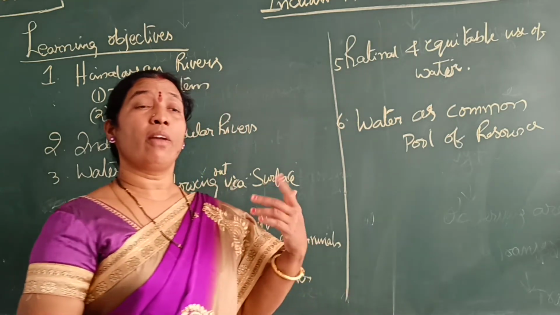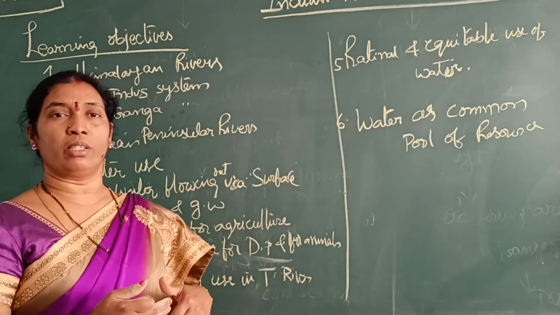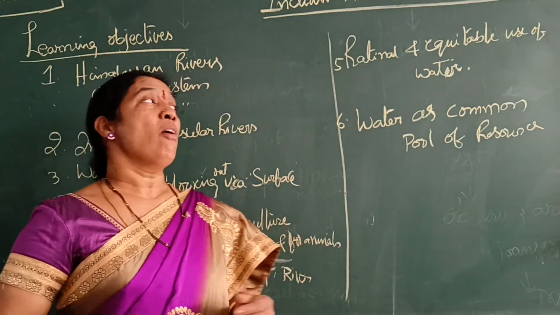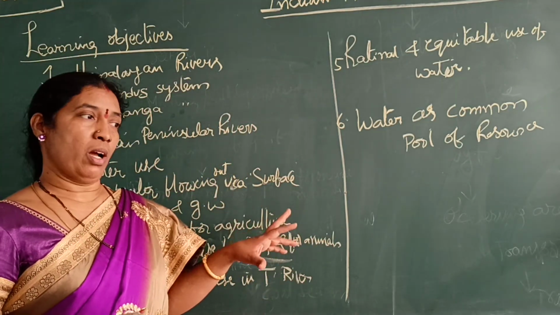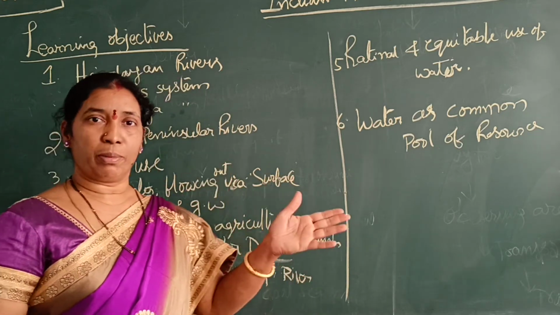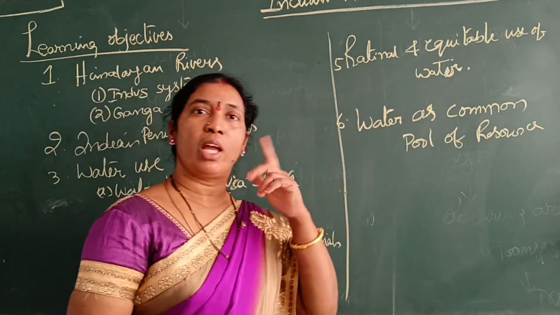We have to think not only about the next generation, tomorrow's, your children, but for them also we have to use it sustainably. That means we have to think about their future use also.